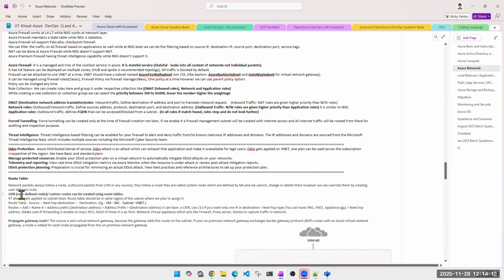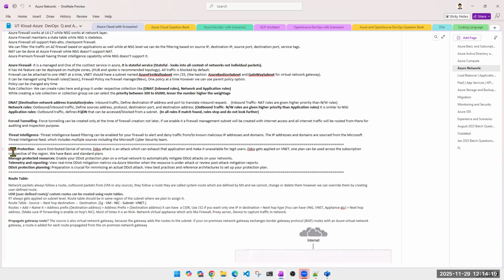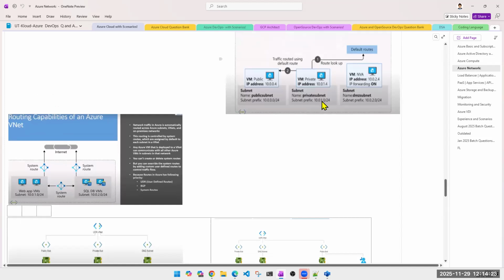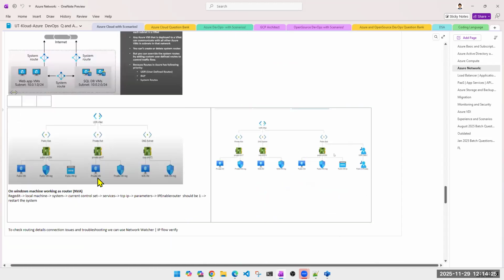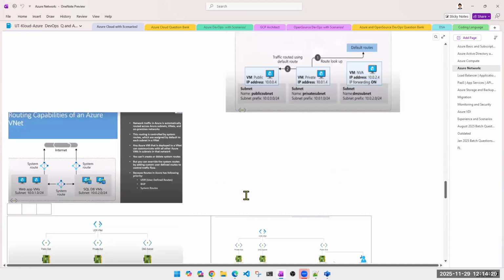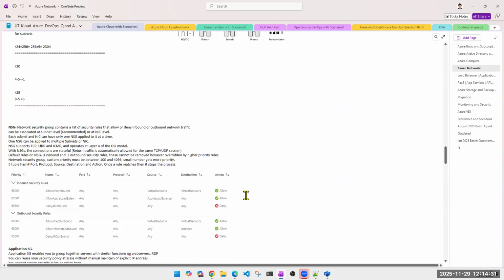Route table, DDoS, I have left it. It's not that important. I haven't seen people asking, but if we get time, we'll cover that. UDR, important. We have covered that. We saw the practical as well, how to do it. So any doubts, any questions, guys?